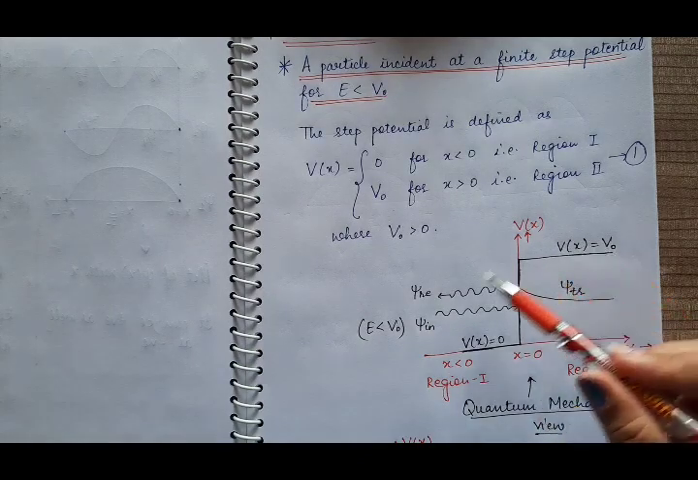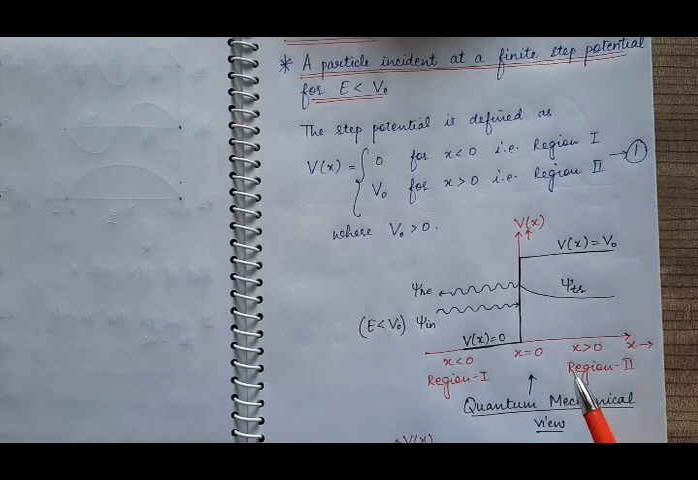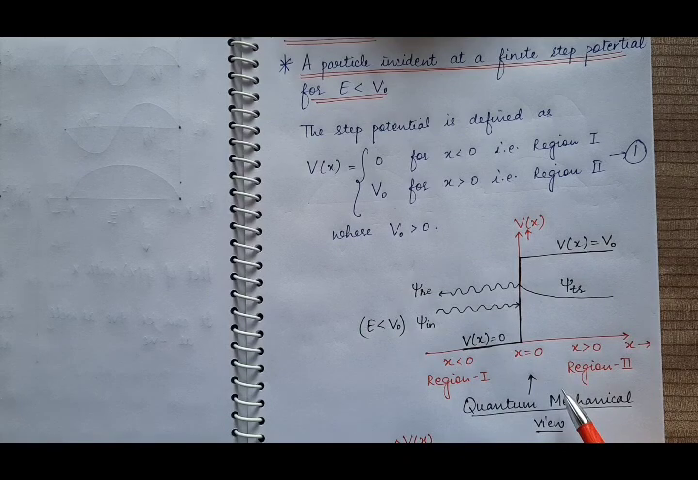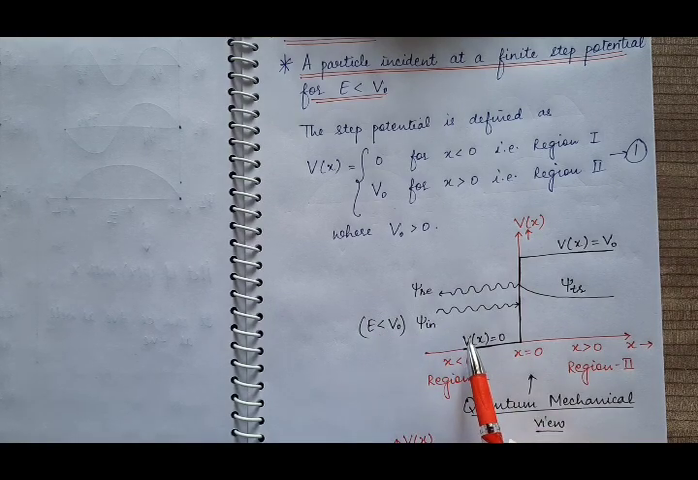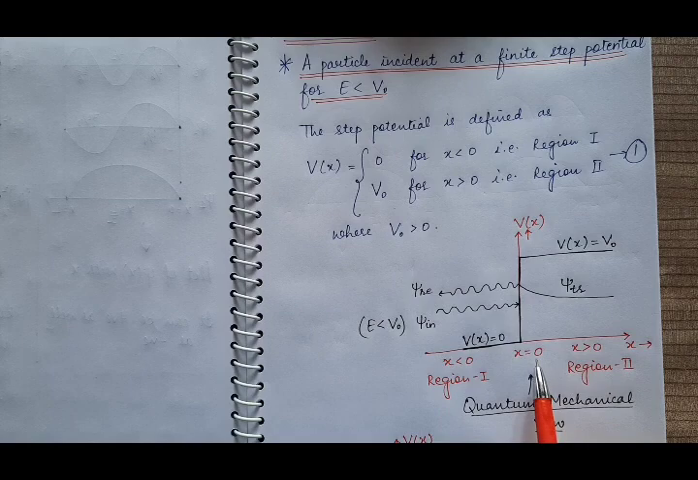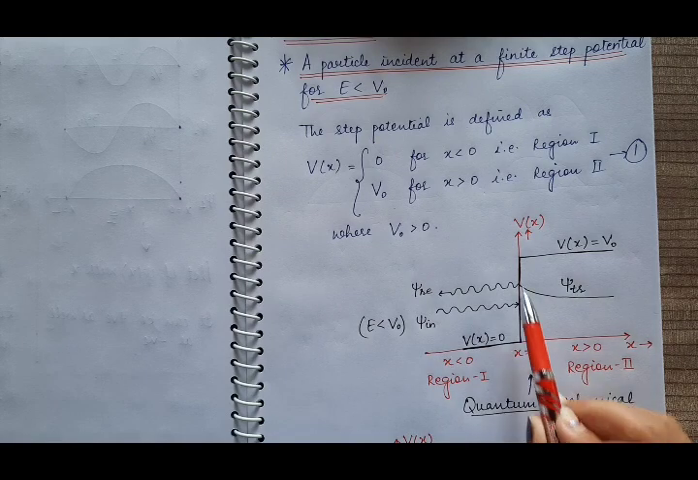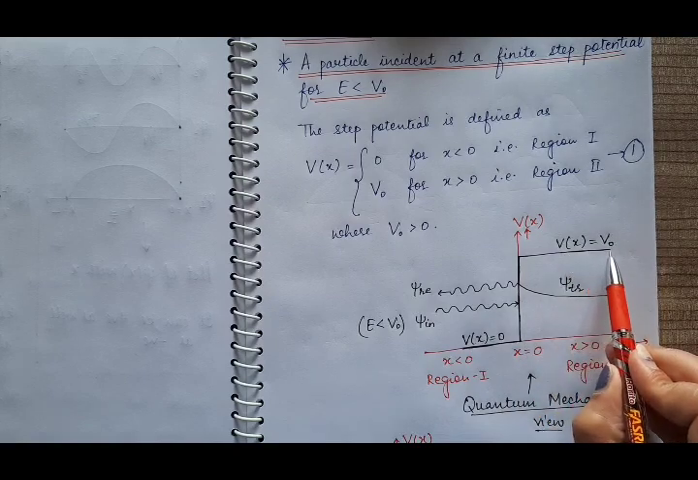So now we will analyze this problem according to classical mechanics and then according to quantum mechanics. So this is the quantum mechanical view. According to quantum mechanics, suppose we have a particle of mass m and its total energy is E. It is moving in region 1 and moving towards region 2. At x equal to 0, what will happen? It will face this potential barrier of height V(x) equal to V0.